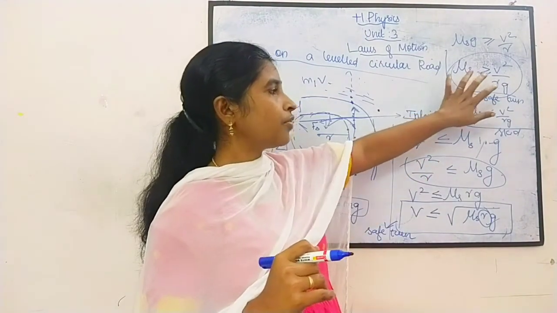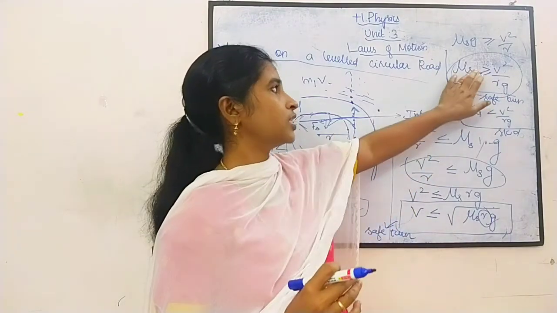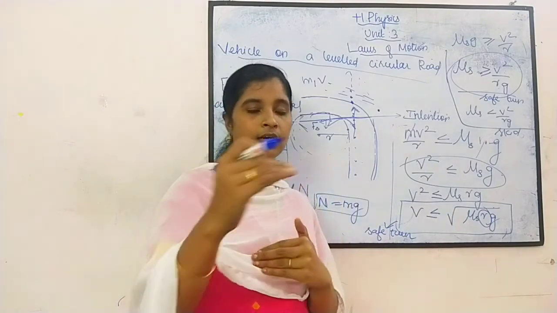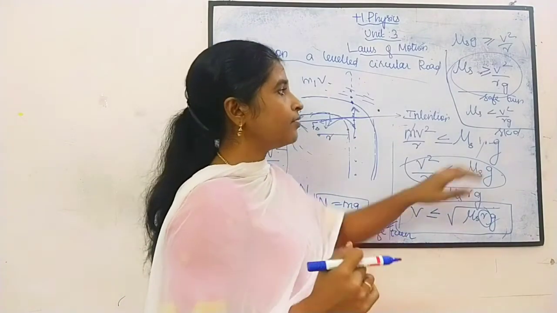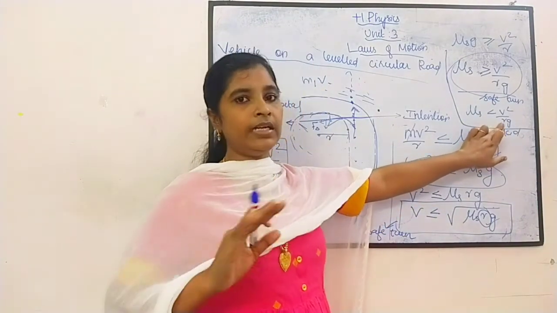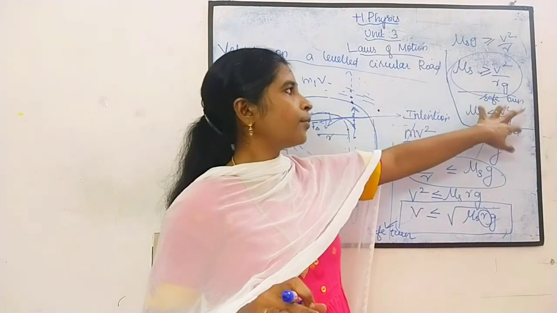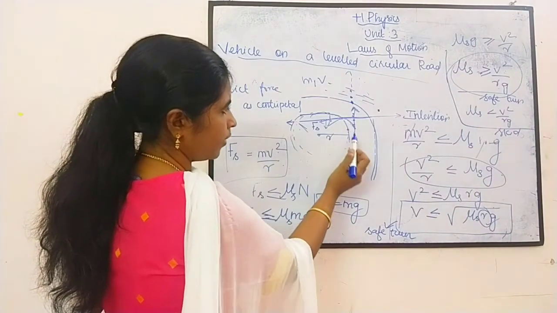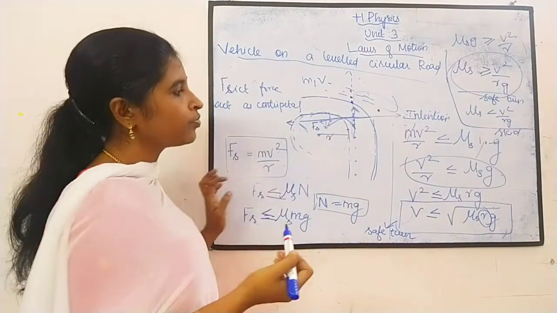அதோட coefficient of நம்ம எடுத்துக்கிற ரோடோட coefficient of friction வந்து இவ்ளோ இருந்துச்சு அப்படின்னா it will not skid. Okay, you can turn it safely. But if it is less than this condition, it will definitely skid. Okay, இதை விட கம்மியா இருந்துச்சு அப்படின்னா it will skid. Skid means புரியுது இல்லையா உங்களுக்கு, இங்க வர முடியாம அது இப்படி போய் இங்க போய் விழுந்துரும். Okay, so this is the condition.